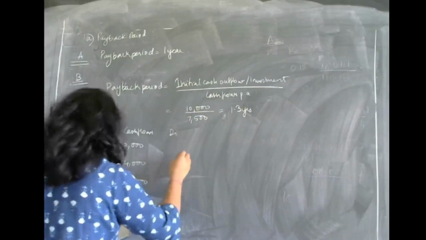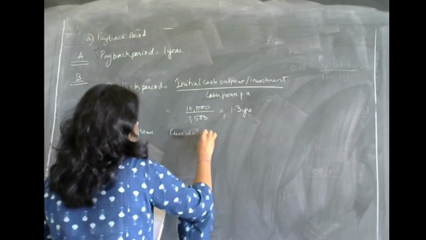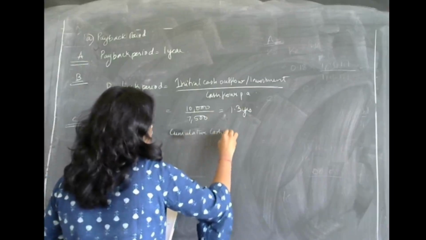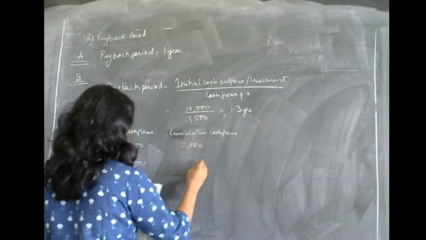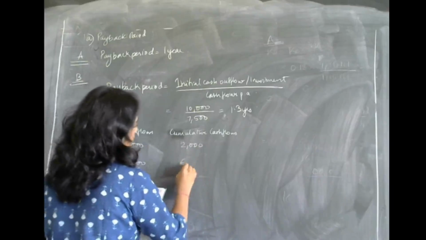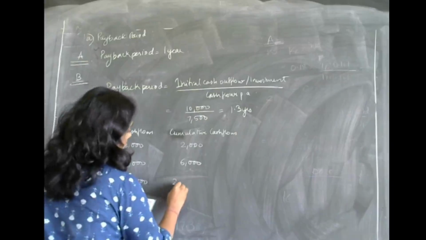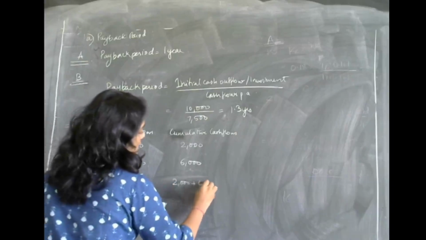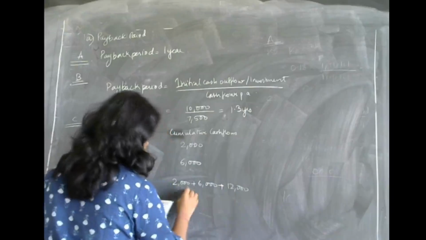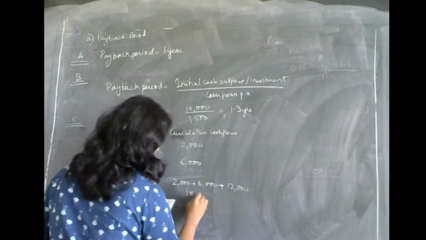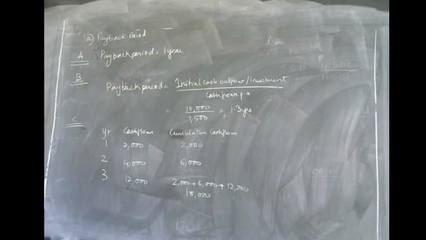Then the cumulative cash flows: year 1, 2,000; year 2, 6,000; and year 3, 2,000 plus 4,000 plus 12,000, which is 18,000. Now let us solve the payback period in this case.